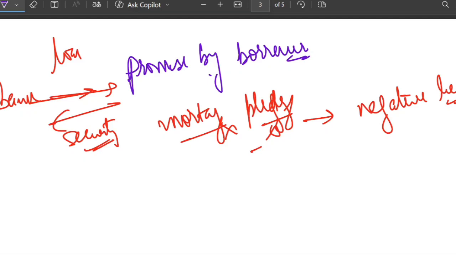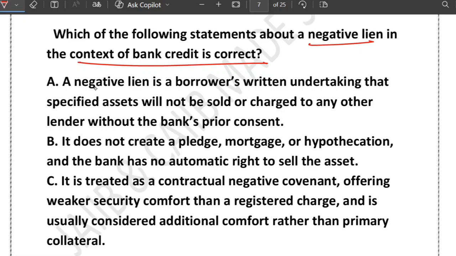So let's look at the options. Option A says negative lien is a borrower's written undertaking that a specified asset will not be sold or charged. Correct. It does not create a pledge, mortgage or hypothecation. Yes, correct. It is treated like a contractual negative covenant offering weaker security comfort than a registered charge. So it is a negative covenant, not a strong security. It is treated like additional comfort, not primary collateral. It is never treated like primary collateral.